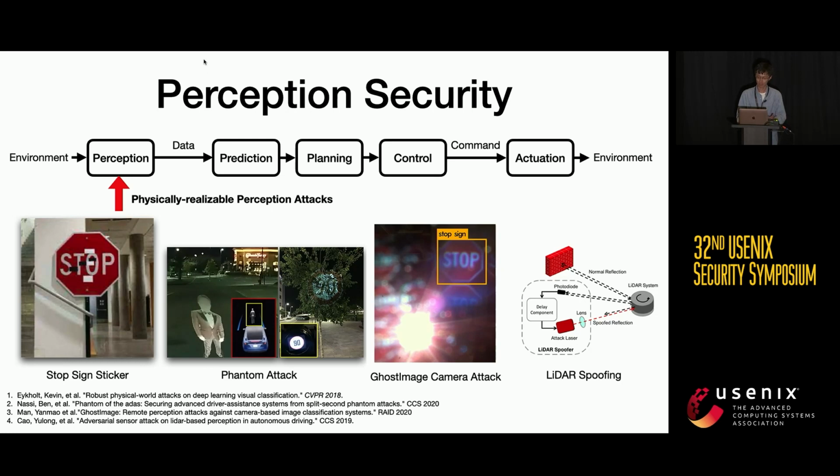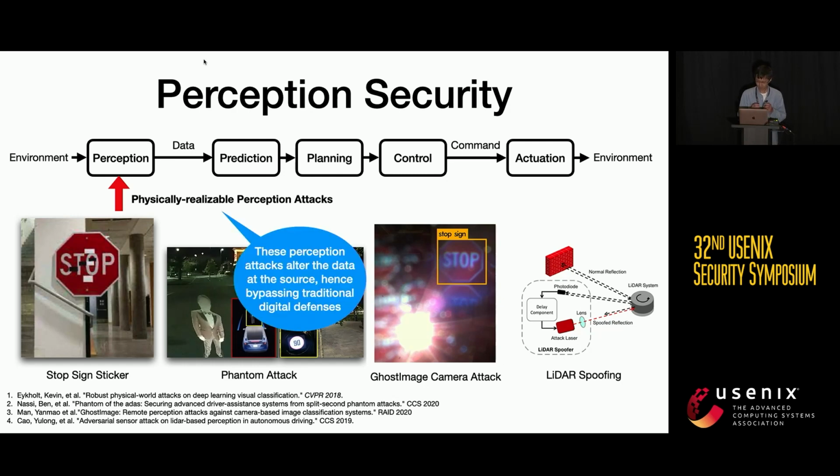They can either create a non-existing object, remove an existing object, or change the class of an object. These perception attacks change the data at the source, so they are able to bypass the traditional digital defenses like crypto-based authentication. So they can be a lot more practical, more stealthy, and thus more difficult to defend against.